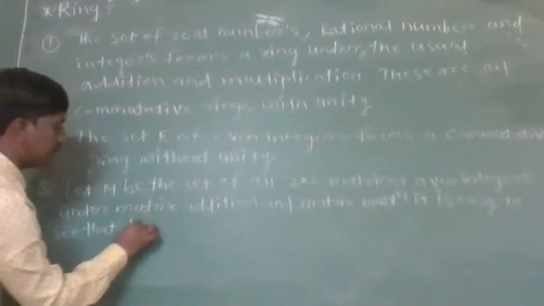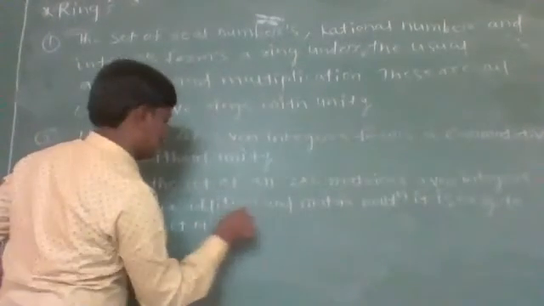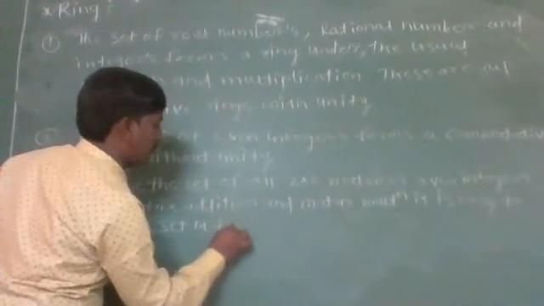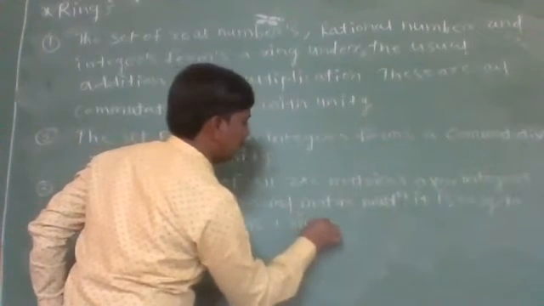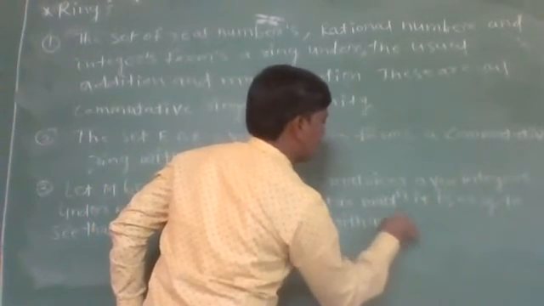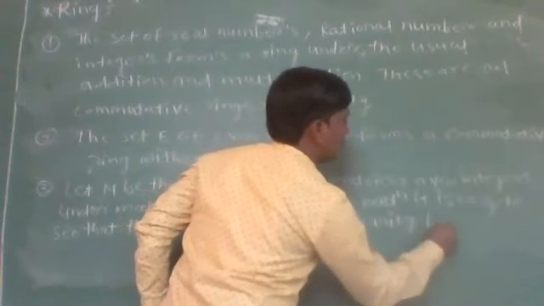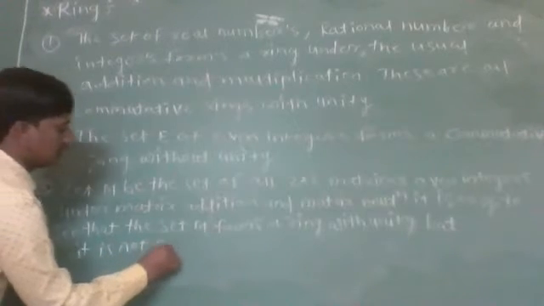We say that M forms a ring with unity but is not commutative.